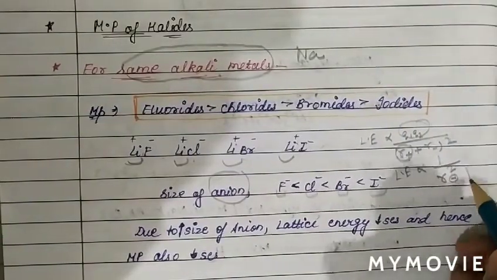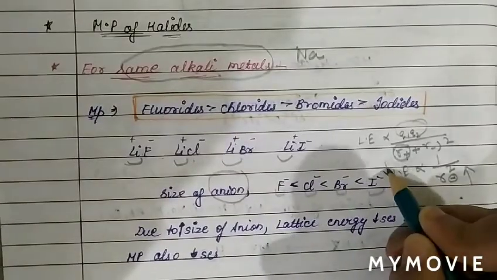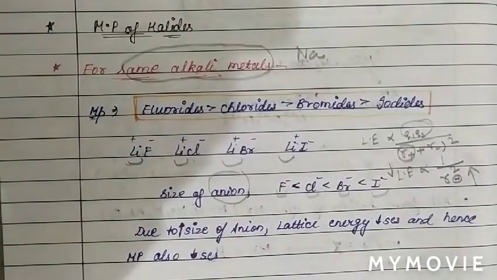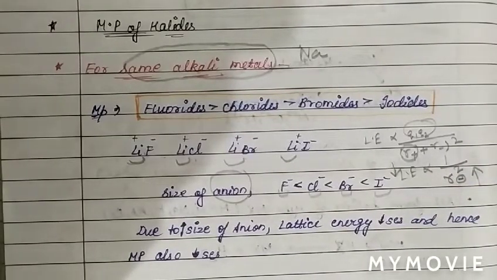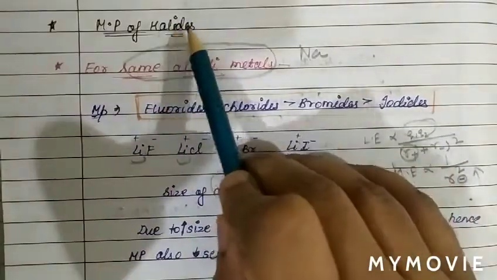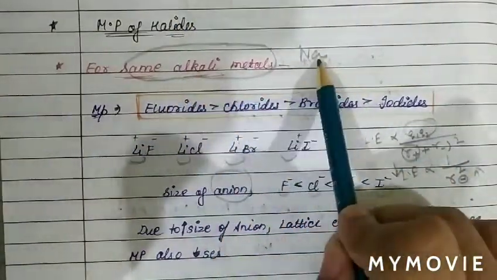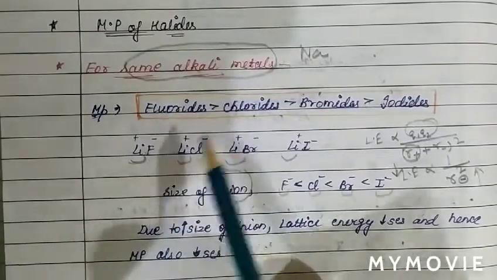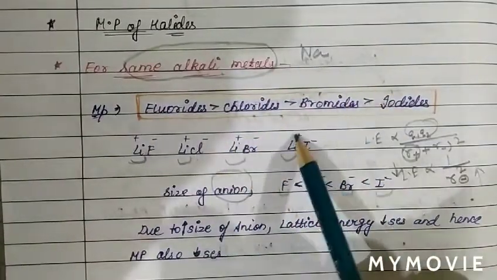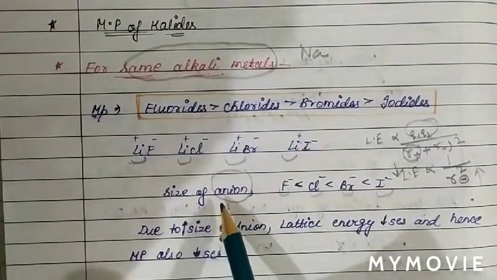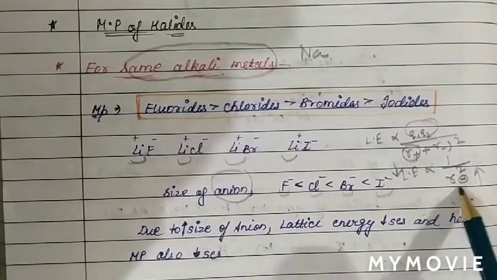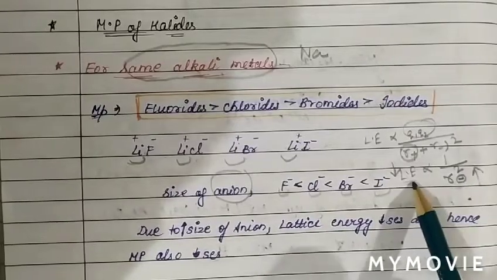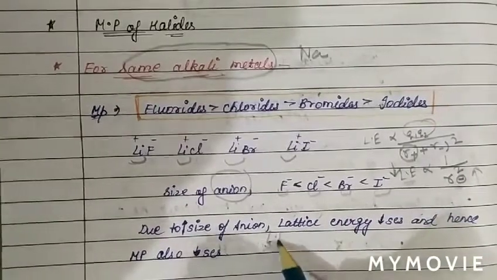If the radius of anion increases, then lattice energy will decrease, and when lattice energy decreases, melting point also decreases. So basically, when we are comparing the melting point of halides for the same alkali metal, like lithium with fluorine, lithium with chlorine, lithium with bromine and lithium with iodine, the size of anion increases while the size of cation is fixed. So due to the increase in the size of anion, lattice energy decreases, and lattice energy in this case is